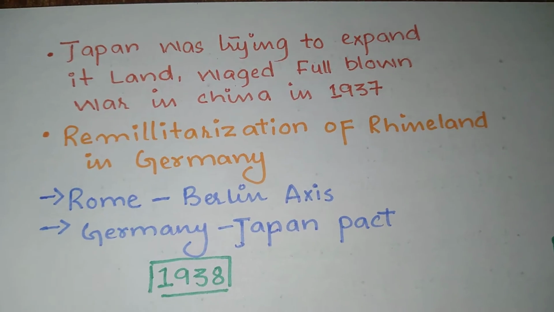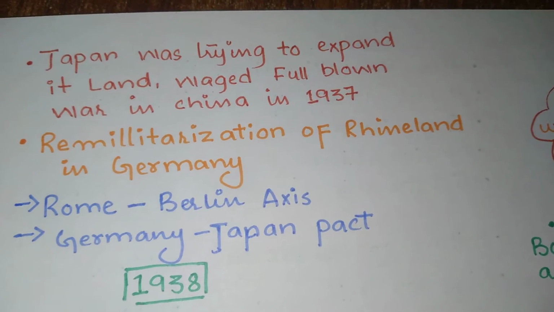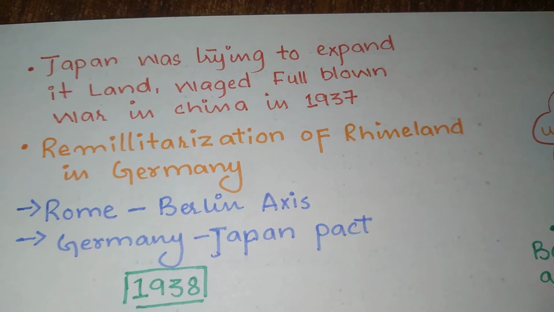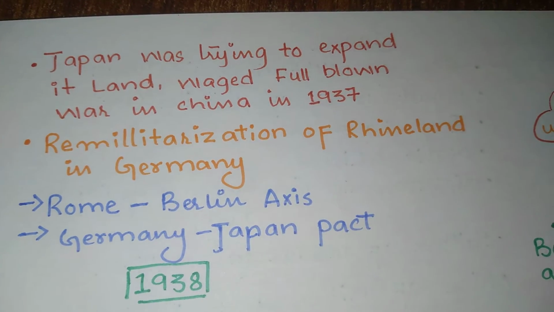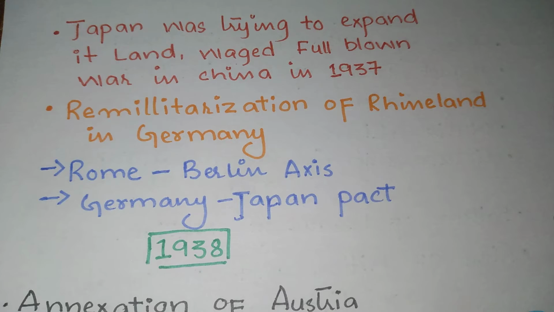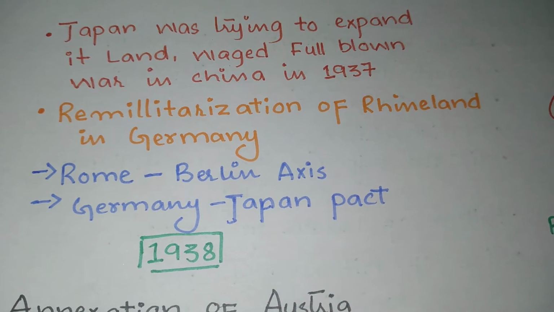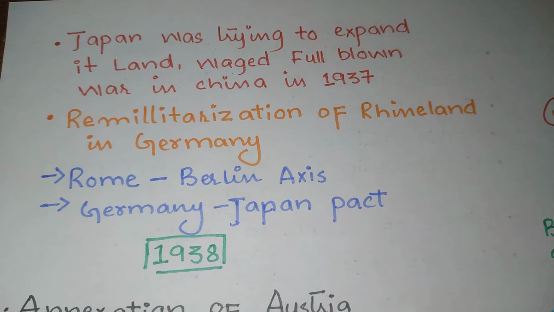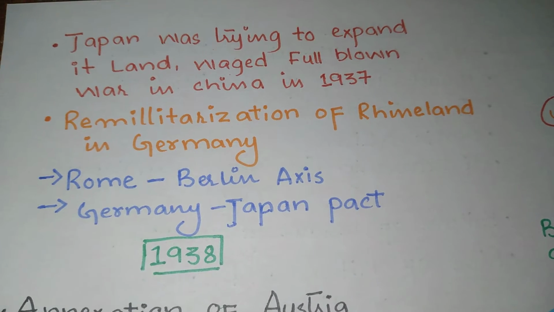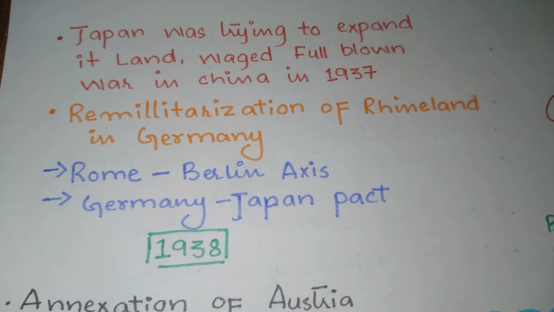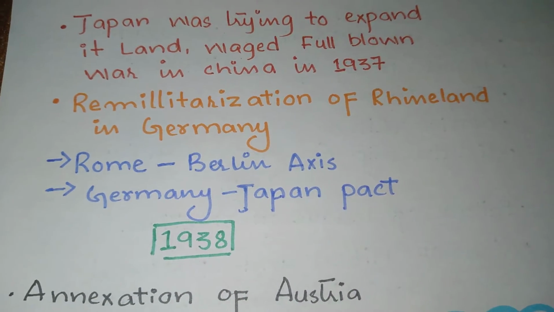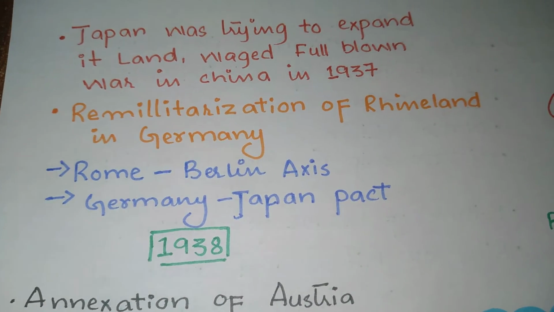Coming to this point, as we already discussed, the remilitarization of the Rhineland in Germany by Adolf Hitler, and Germany made two alliances, the Rome-Berlin Axis and the Germany-Japan Pact, and later these three countries aligned together and showed solidarity with each other.